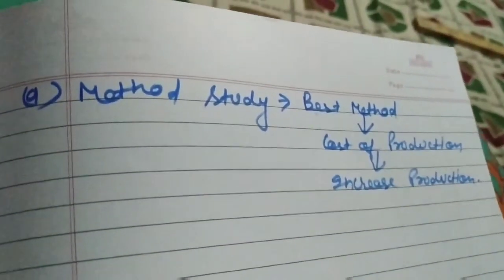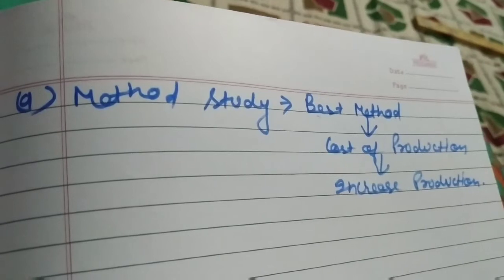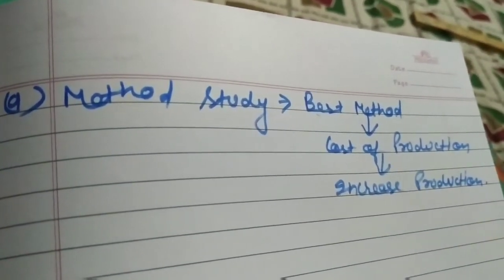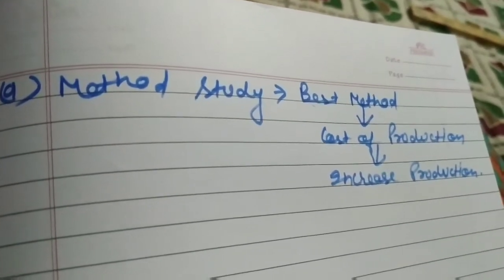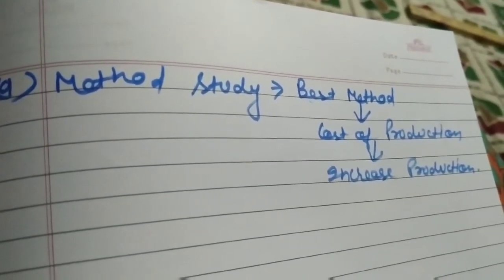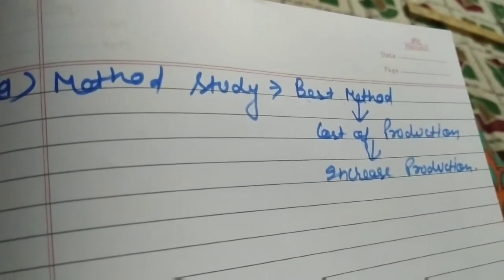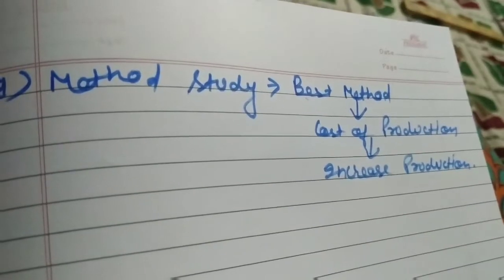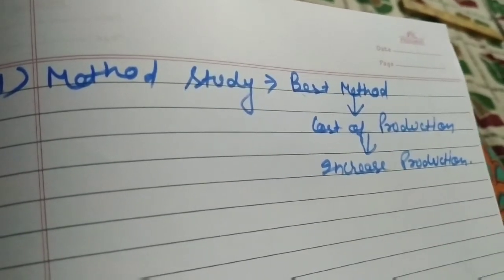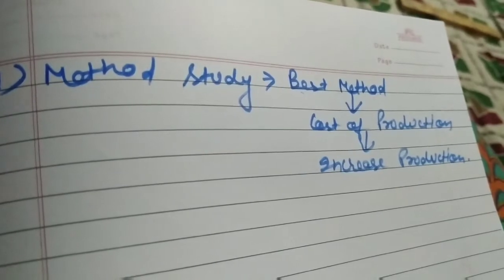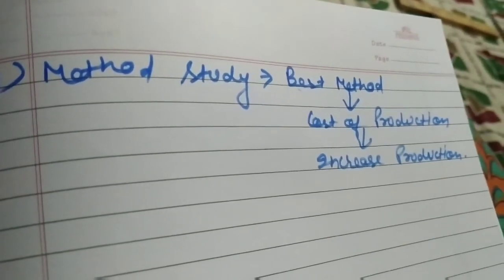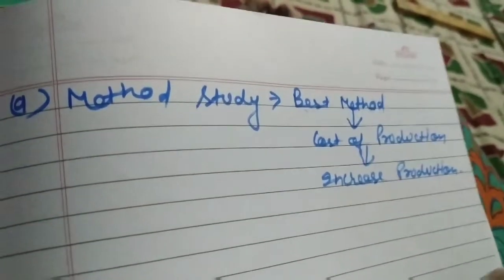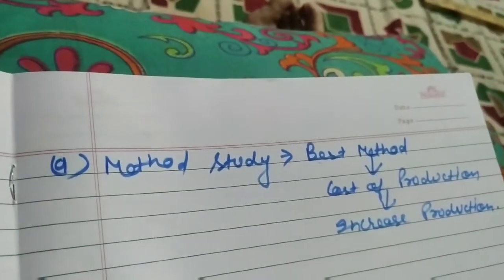Is it clear to all? As we know, there are a number of methods to do a particular thing, but that method will be good for your organization which is understood by your workers. Second thing is that it helps to reduce the cost of production in the organization. So that method should be selected which helps to cut down our cost of production and helps to increase production with minimum input. Is it clear?